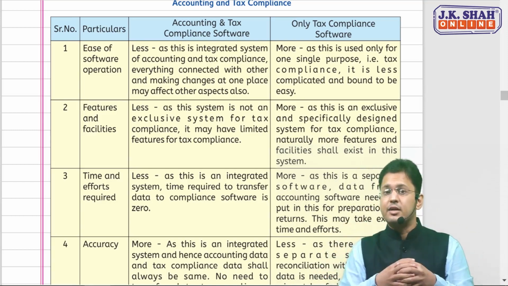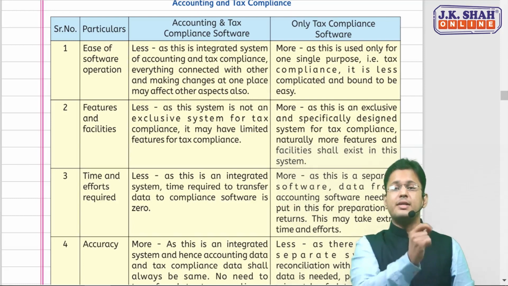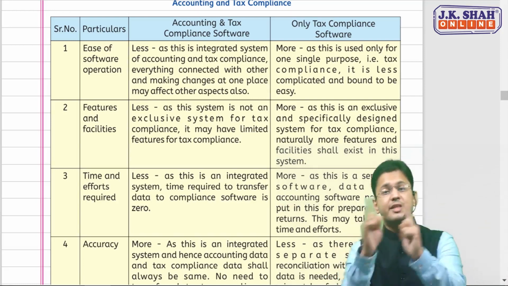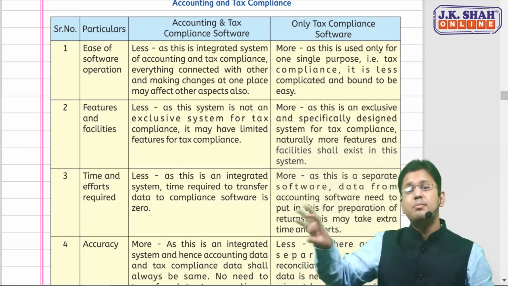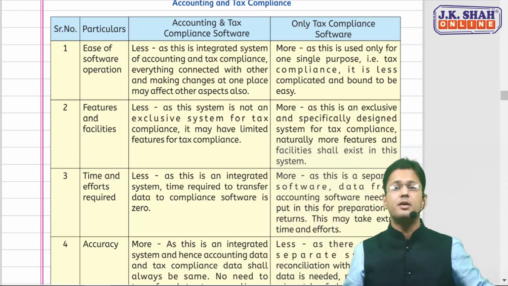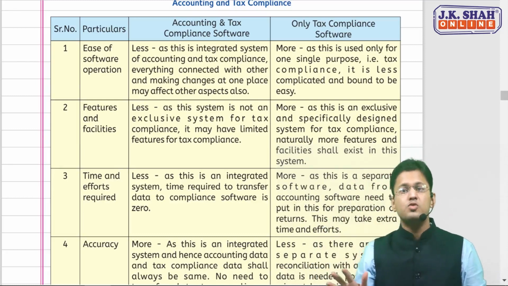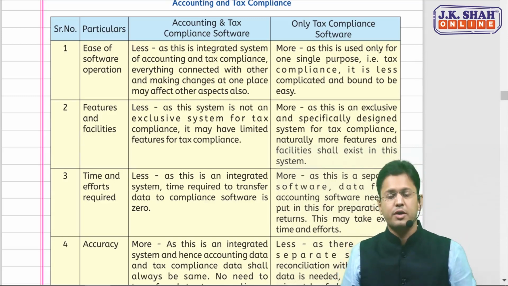Everything is connected, and making a change at any one place, be it in the accounting part or in the taxation part, will affect the other also. In the separate tax compliance software, where the accounting part is separate, it would be easier to operate because it is used for only that single purpose. So complications would be less and comfort would be more. This is the first one.